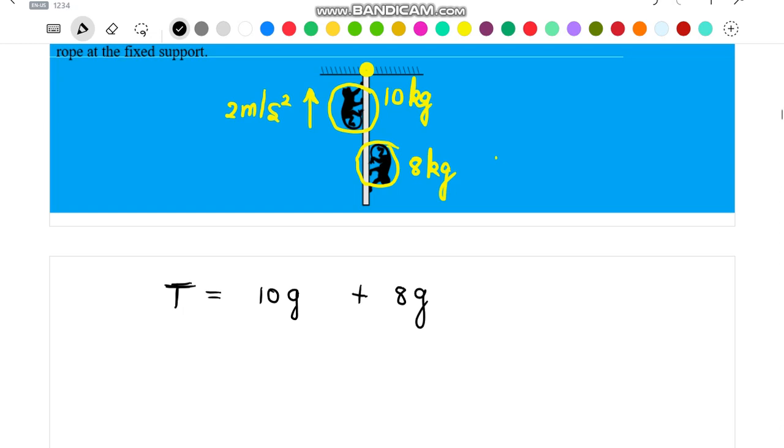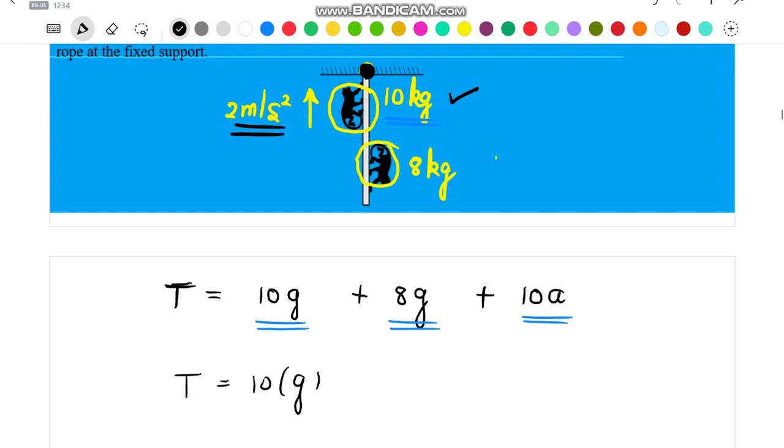Now again, this tension has to provide an acceleration. This tension is also required to provide a vertical acceleration of 2 meter per second square to the first monkey. So we can say that the additional value of tension that is required will be equal to 10a. So apart from balancing the weight of both the monkeys, an additional force is required to provide acceleration a to the first monkey, that is the monkey having mass of 10 kg. So the net value of tension will be equal to 10(g + a) + 8g.